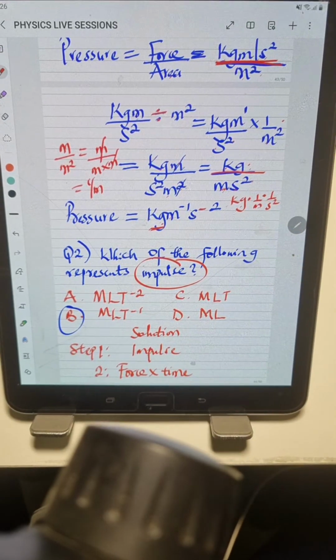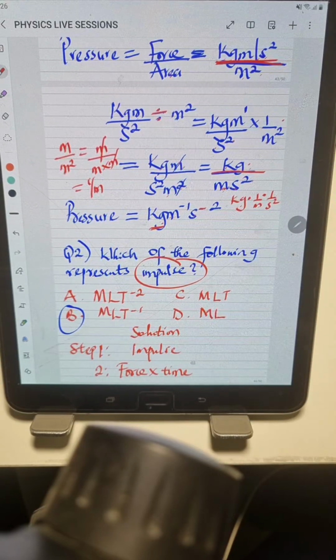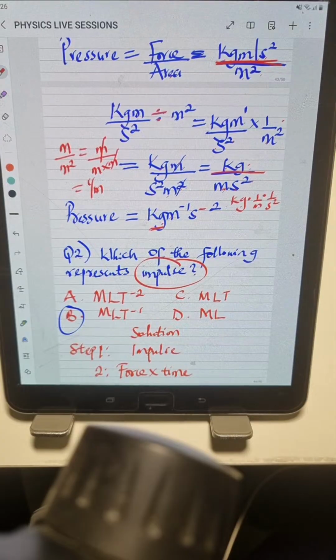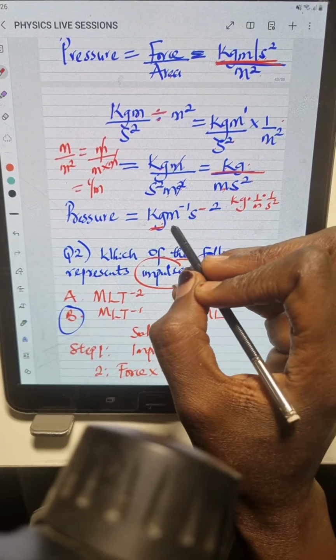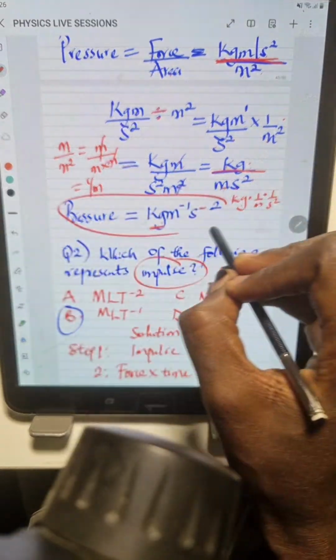What we are asked is for us to derive the unit for pressure. So it's just like proving how the unit for pressure is gotten. So that is kilogram per meter per second square. So this is the unit for pressure.